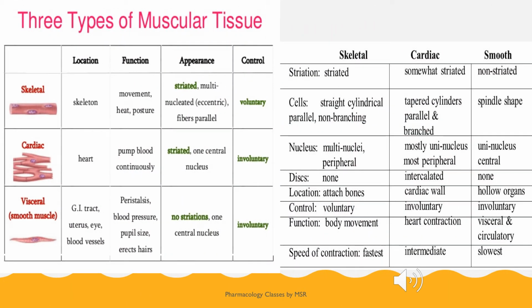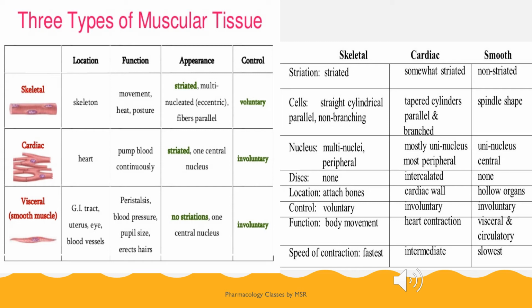So I have listed out some of the differences between the muscle tissues: skeletal, cardiac and smooth muscle. The striations are present in skeletal and cardiac, whereas the striations are absent in smooth muscle. Only skeletal muscles are under our control, so they are voluntary, whereas cardiac and other visceral muscles are involuntary. Skeletal muscle is multinucleated, whereas cardiac and visceral or smooth muscle have a central single nucleus.